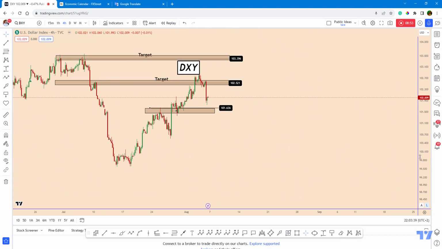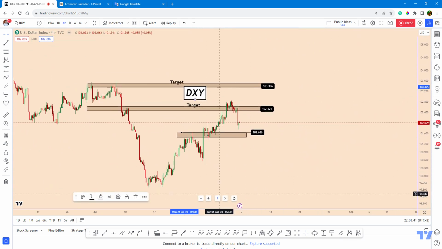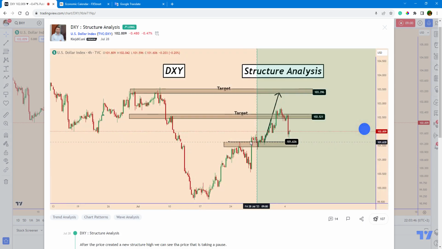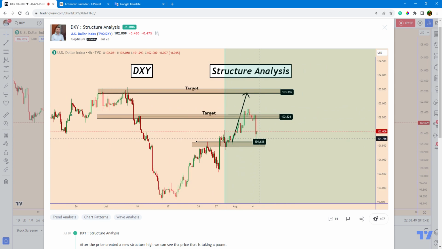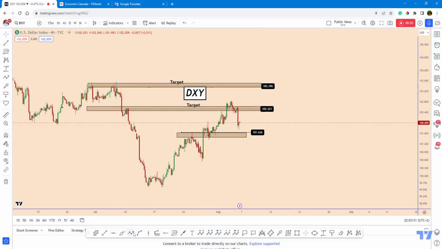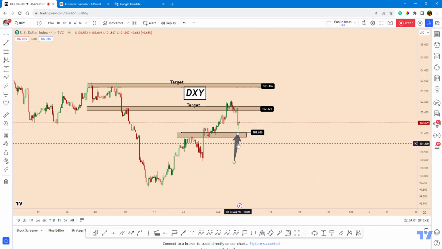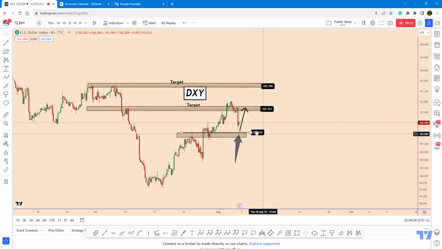For the dollar index, since the previous analysis that I have shared for this one, the price reached the first target and came down. And also on the dollar index, the only data is that the price is already facing a very strong support zone close to 101.6. If this is going to hold, the chances will be very high the dollar index may increase up to the first target, but also up to the second target as well.